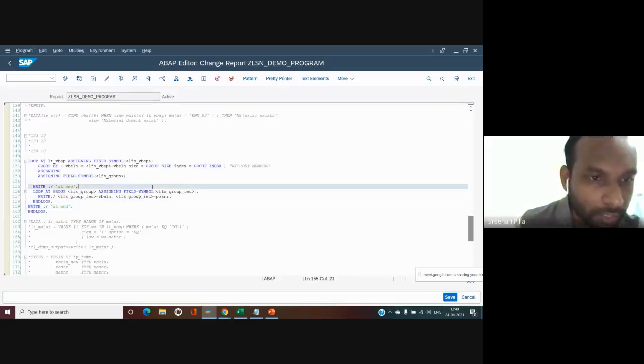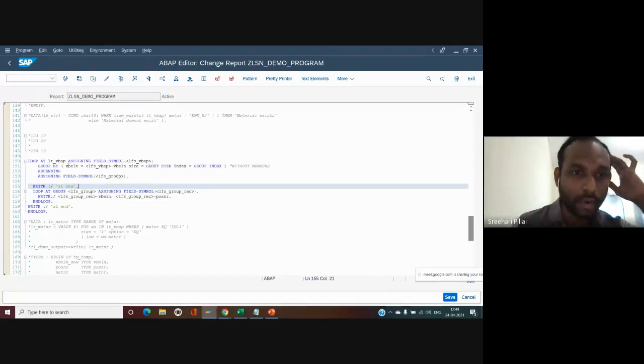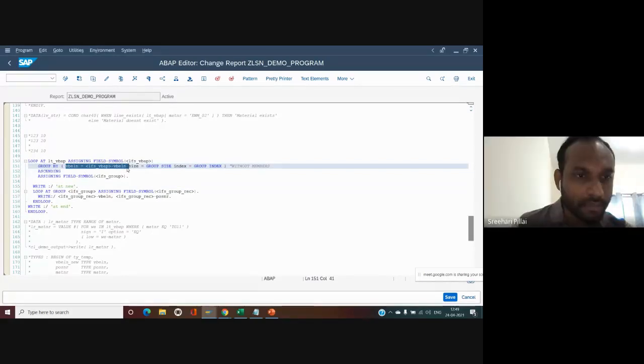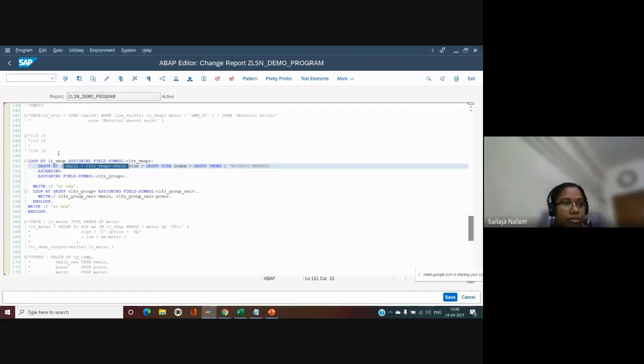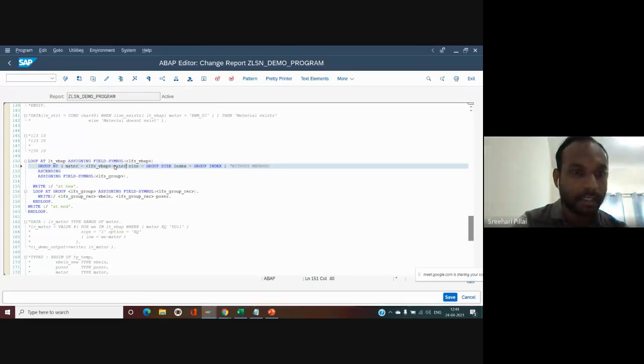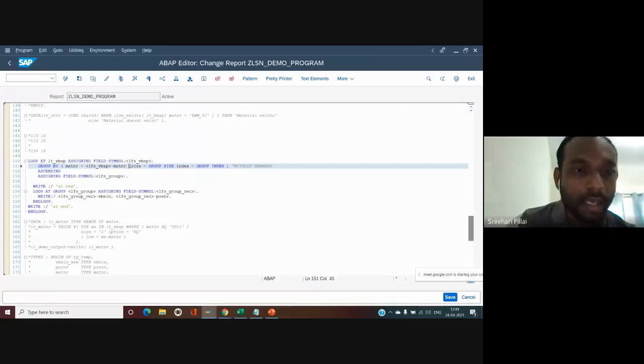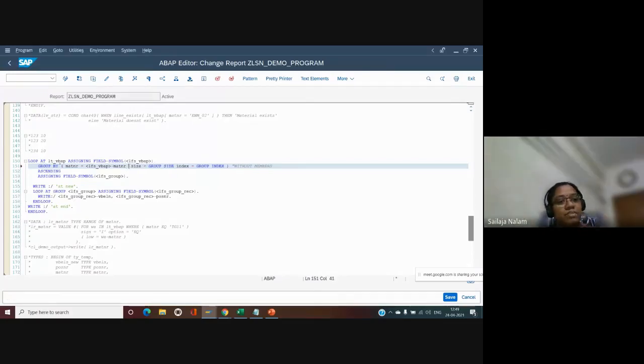Shailaja, one question here. When you are grouping, how did the system know that it must be grouped based on Veblen and not material number? This one, group by. Okay, the first parameter for group by will be the reference column. Yes, I can group them based on material also. If I say like this, does the system know that the material number is the base, or is it the combination of material number and Veblen? No problem. Whatever fields you are giving here in group by, that will be the combination.